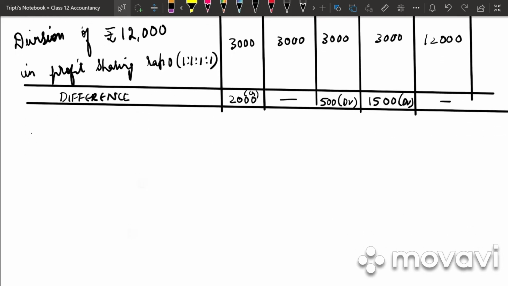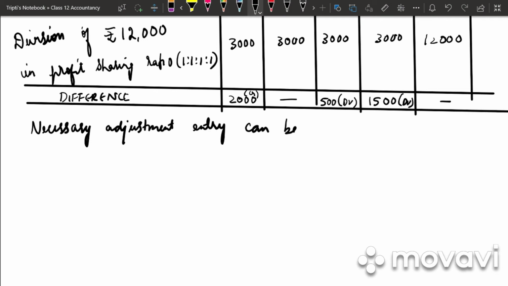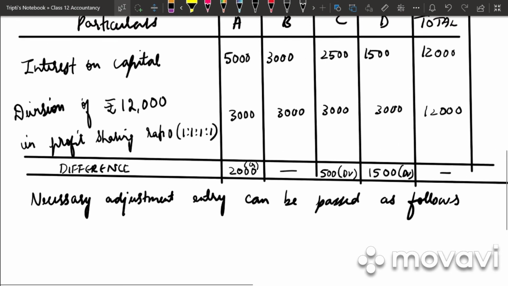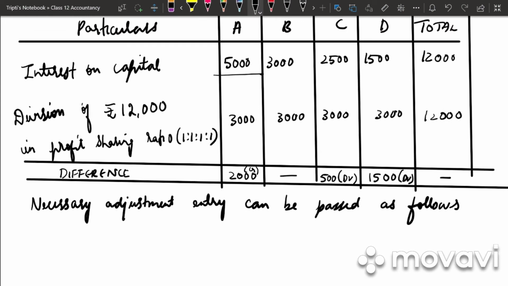Next we will be writing the necessary adjustment entry, which can be passed as follows. So the actual interest on capital was this amount, but because they had omitted it, our profit has been reduced by 12,000 previously.